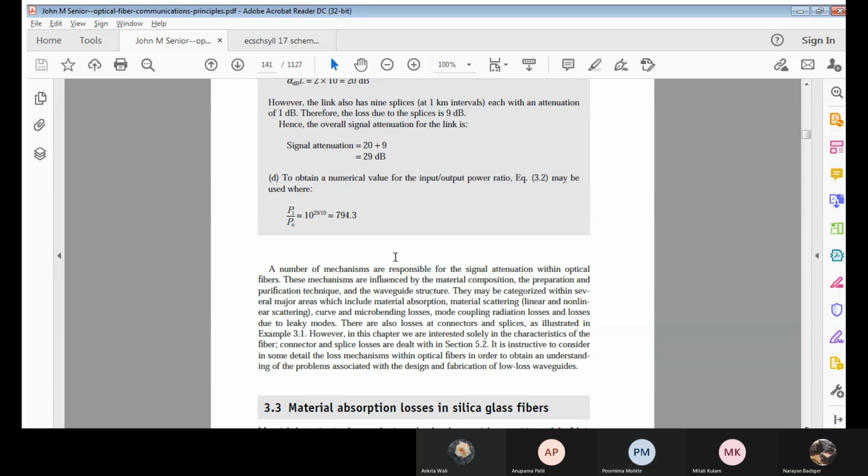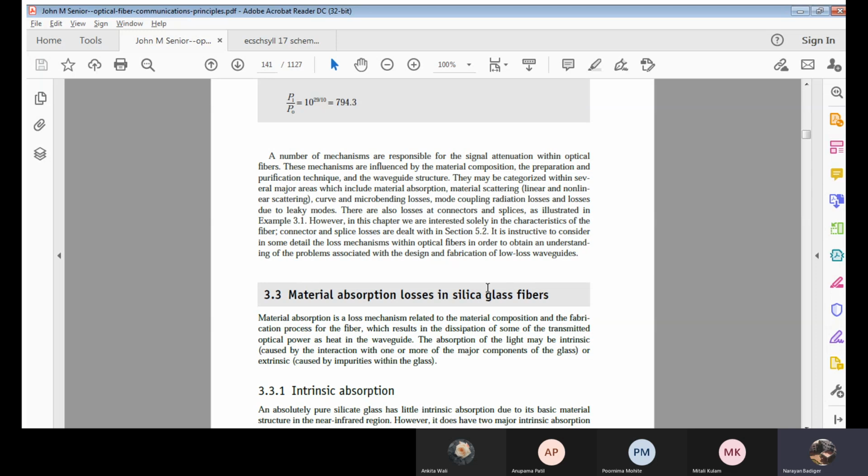Now, the mechanisms which are responsible for the signal attenuation are usually influenced by the materials which we are using, the procedure we follow to manufacture that fiber, the purification techniques we use, and how exactly we give the waveguide structure.